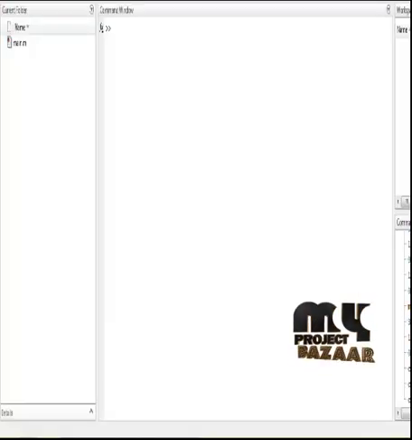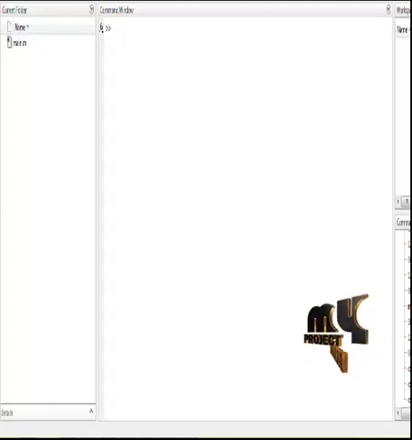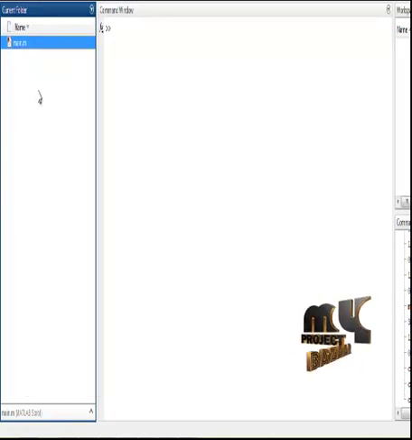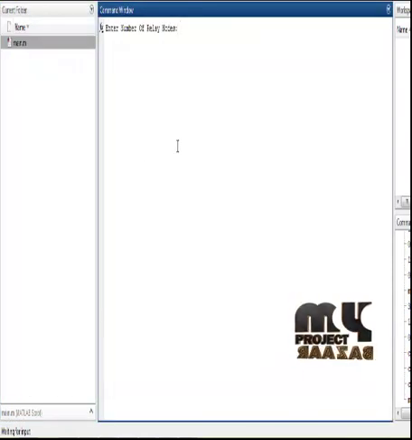Let us see the running procedure of the process. If you want to run the code, select the file main.m which is located in the source code folder, right click it and click on run file. The process will start executing.